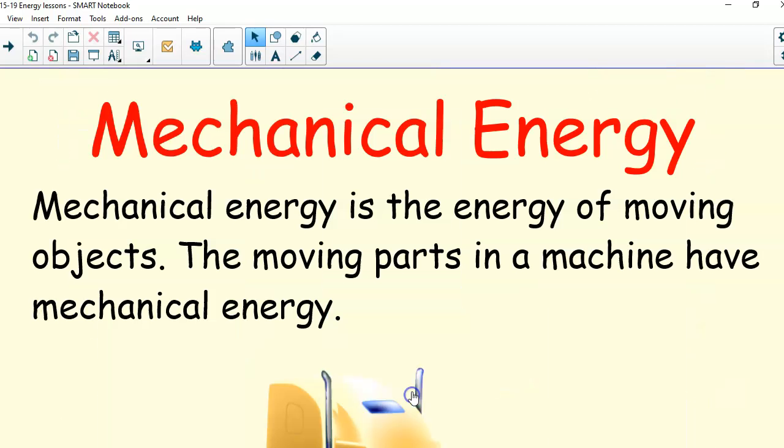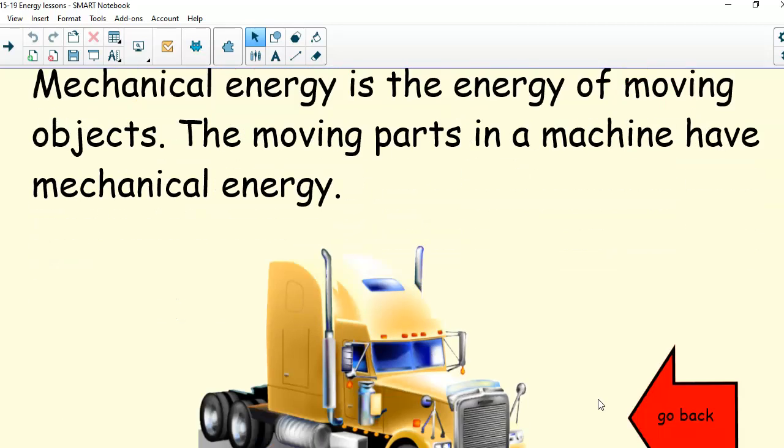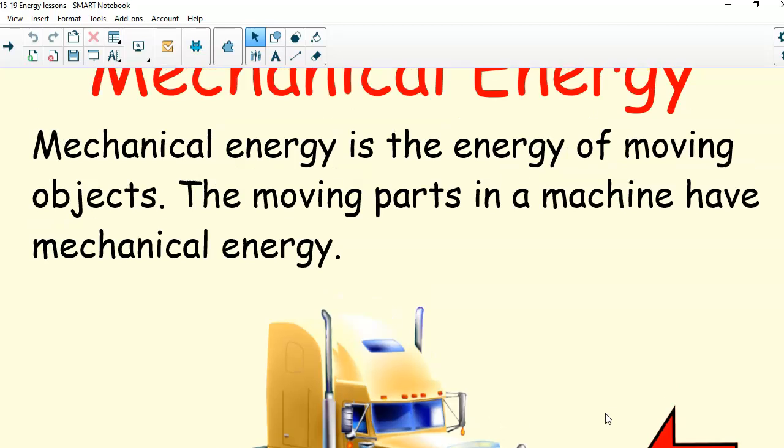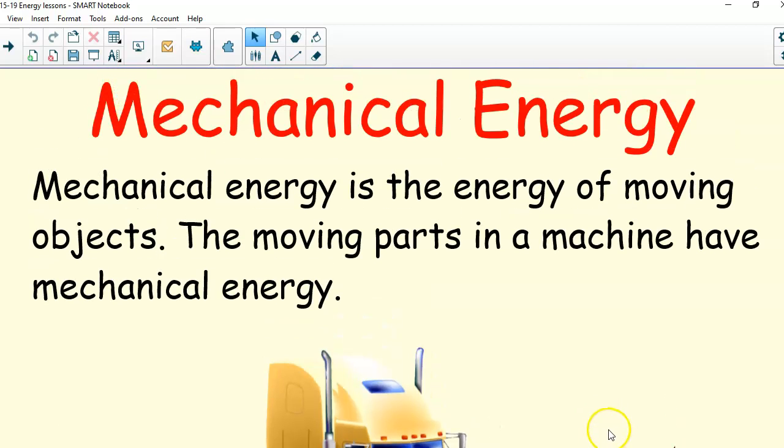We have mechanical energy. Mechanical energy is the energy of moving objects. The moving parts in a machine have mechanical energy. I put that there in case you want to pause and write that down.